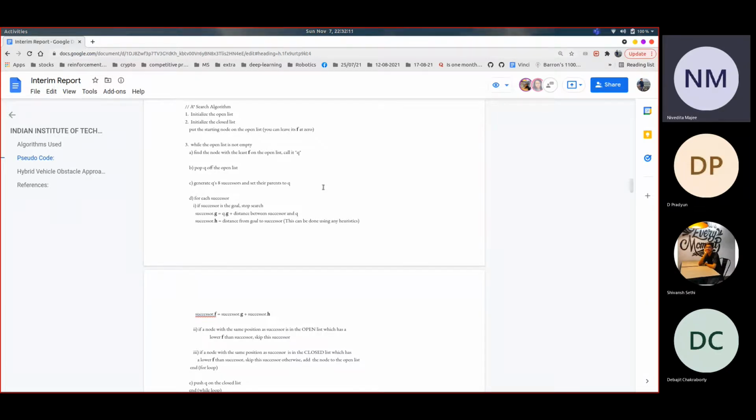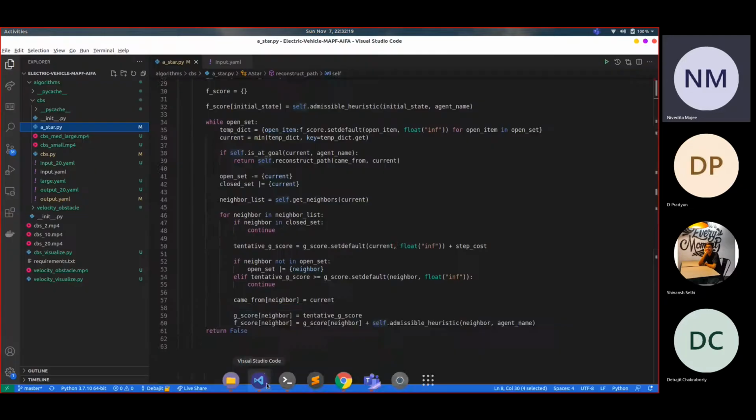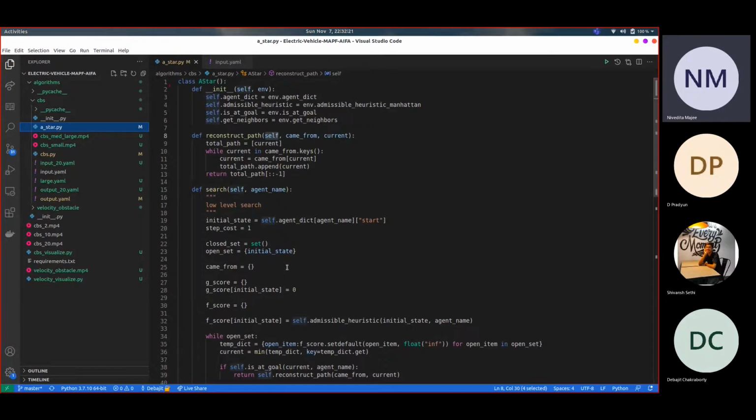Now let's move on to the code. There are three functions in our code. Init for initializing the environment, setting the goal, and adding the Manhattan distance as the heuristic method. The reconstruct path function regenerates the path from start to goal using the came from array. The third function is the search function, which searches within the graph using the heuristic to find the best path for traversal.